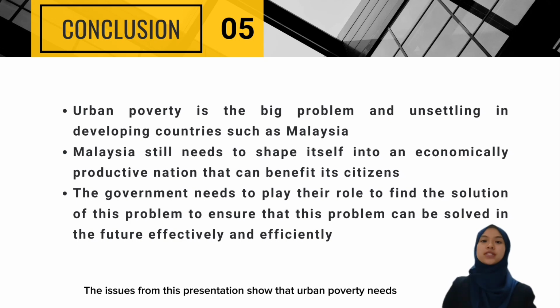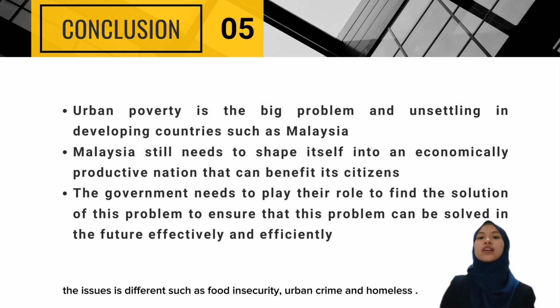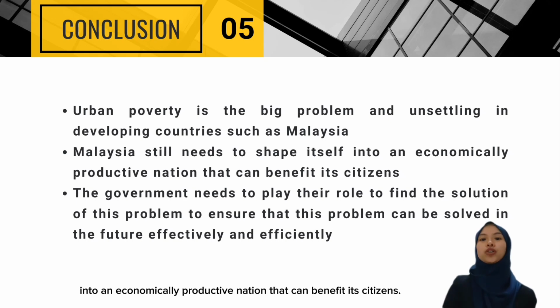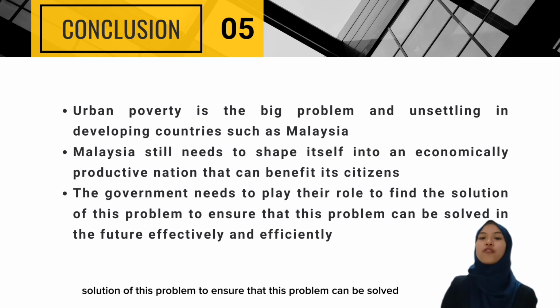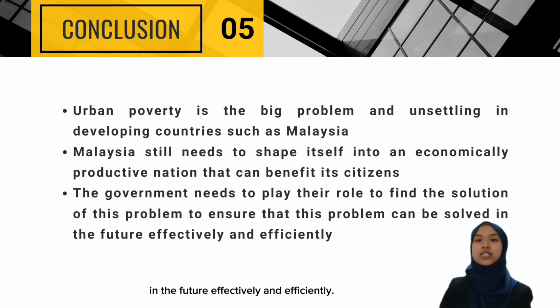The issues from this presentation show that urban poverty needs to be examined from a variety of perspectives. The government must know that tackling urban poverty is different from tackling rural poverty because the issues are different, such as food insecurity, urban crime and homelessness. Therefore, it is clear that Malaysia still needs to shape itself into an economically productive nation that can benefit its citizens. Lastly, the government needs to play its role in finding the solution to this problem to ensure that it can be solved effectively and efficiently in the future.